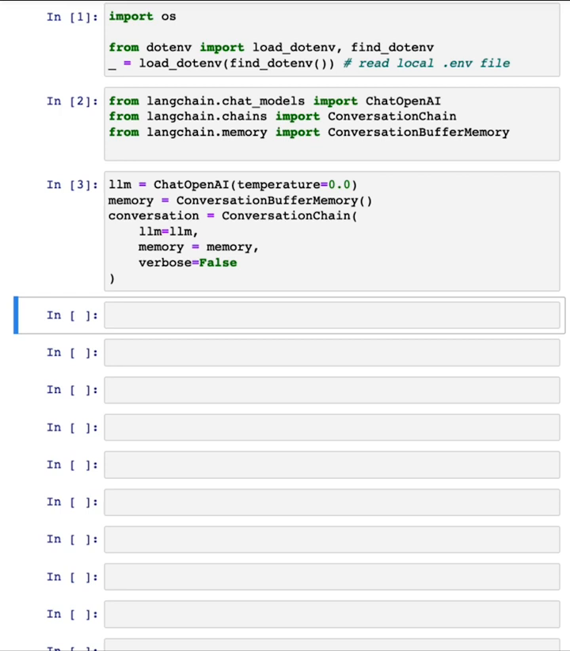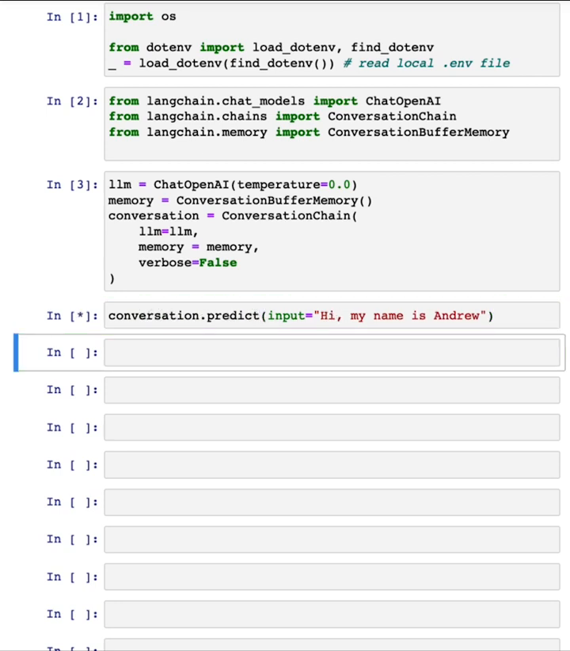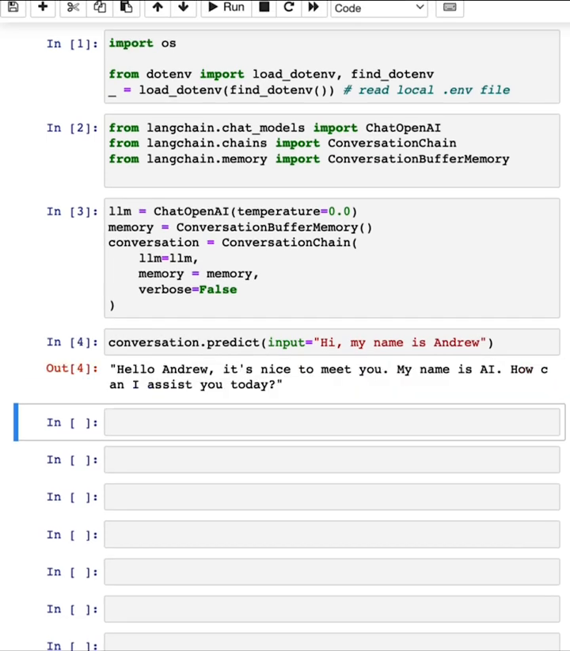Again, later in this short course, Harrison will dive much more deeply into what exactly is a chain in LangChain. So don't worry too much about the details of the syntax for now. But this builds an LLM. And if I start to have a conversation.predict, give the input, hi, my name is Andrew. Let's see what it says.